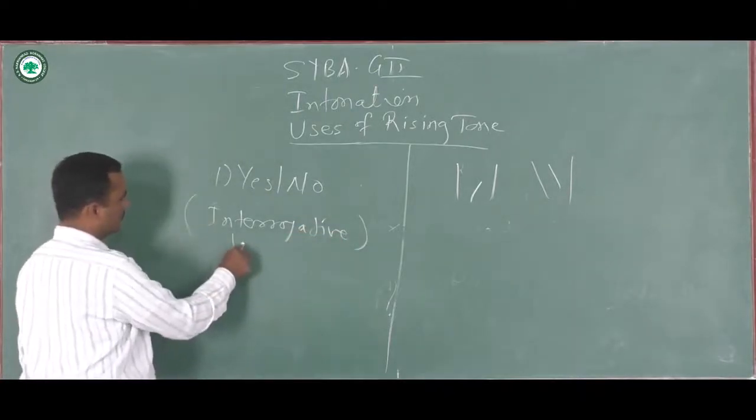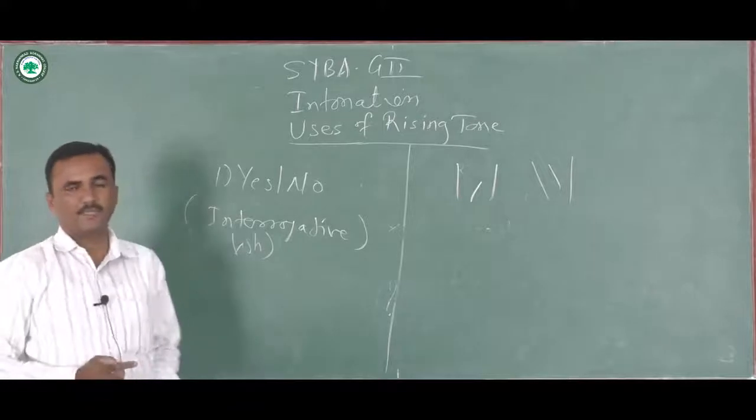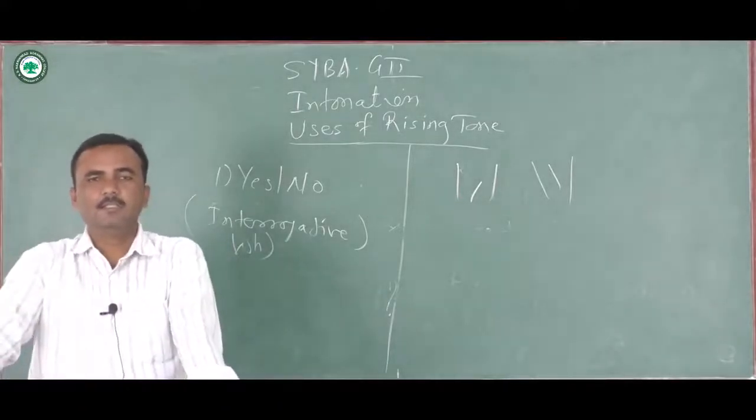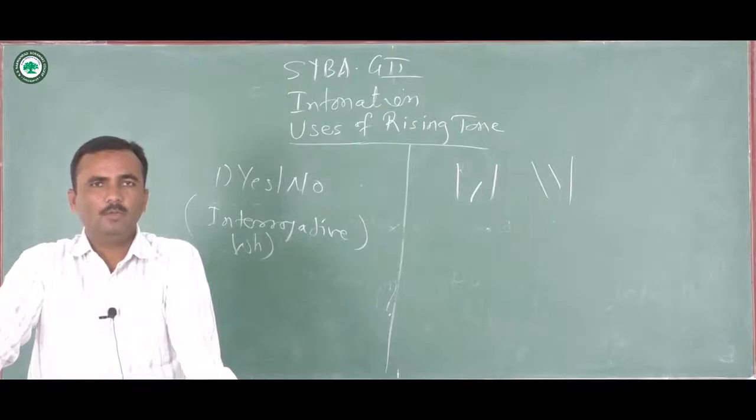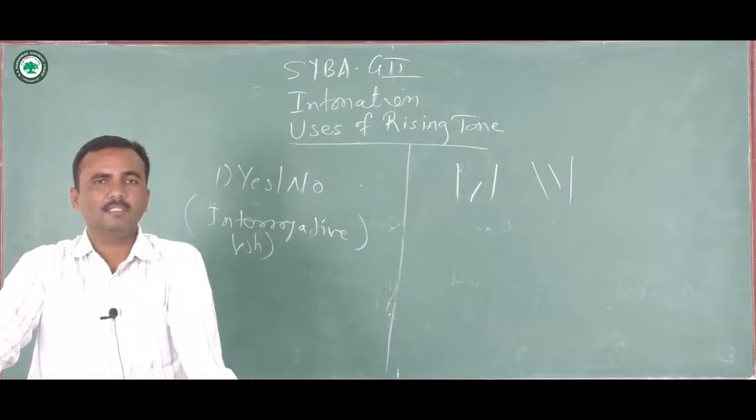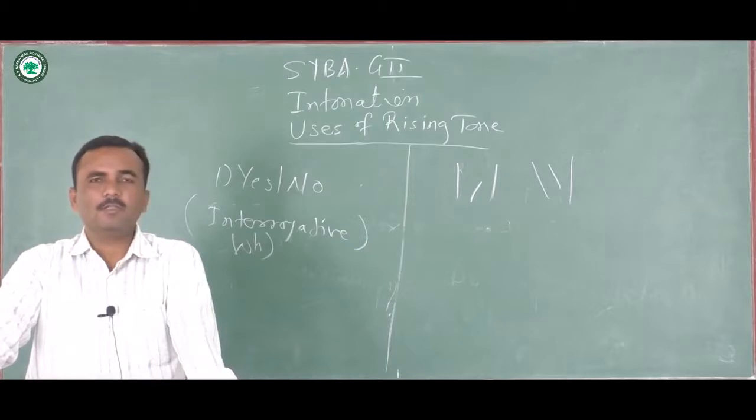Interrogative questions, or WH questions. While discussing falling tone, we talked about WH questions in detail. The words like how, when, where, what, which, whom are called WH questions because they contain either the letters WH or only H. So in a falling tone also WH questions are used, and sometimes in a rising tone also. But the difference between them lies in the usage.